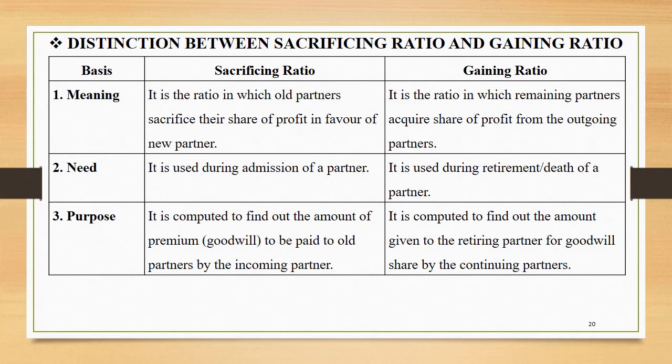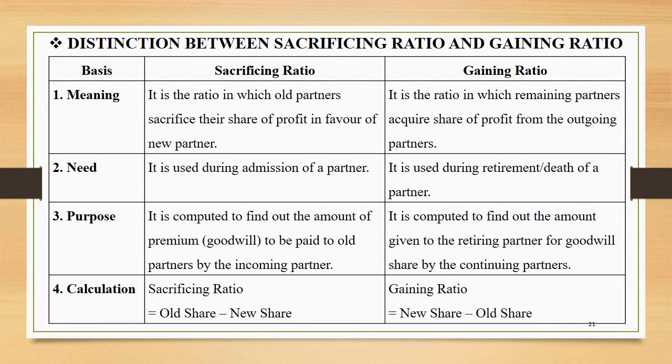What is the purpose of calculating sacrificing and gaining ratio? The purpose of sacrificing ratio is to find out the amount of premium, that is goodwill, to be paid to old partners by the incoming partner, whereas the gaining ratio is computed to find out the amount given to the retiring partner for goodwill share by the continuing partners. Point number 4, calculation. How do we calculate the sacrificing and the gaining ratio? Sacrificing ratio is equal to old share minus new share, whereas gaining ratio is equal to new share minus old share.